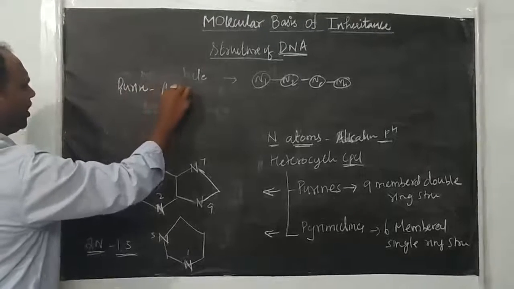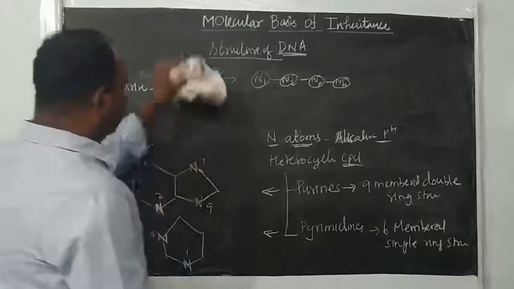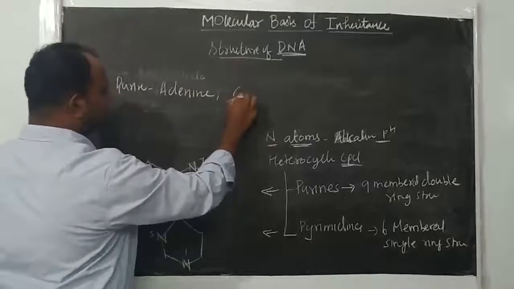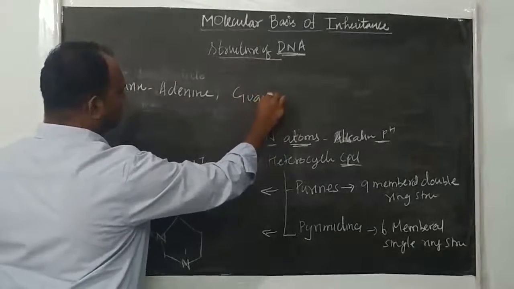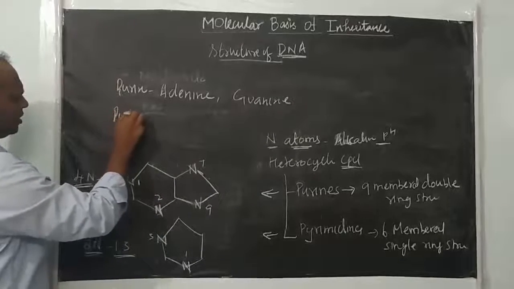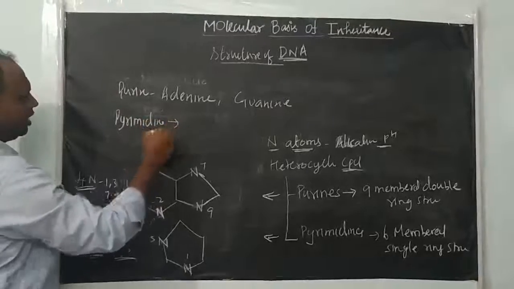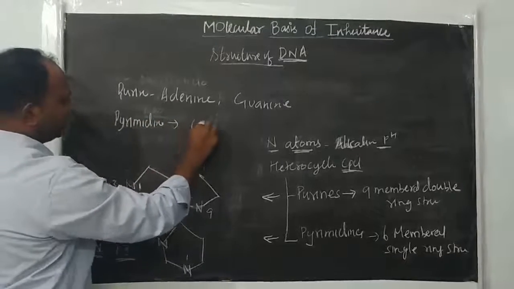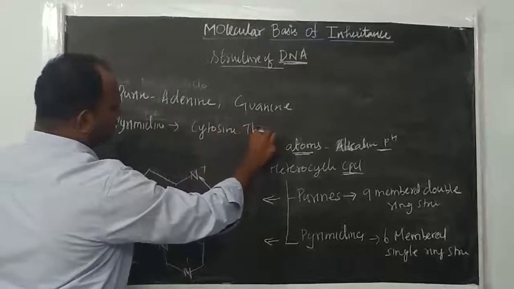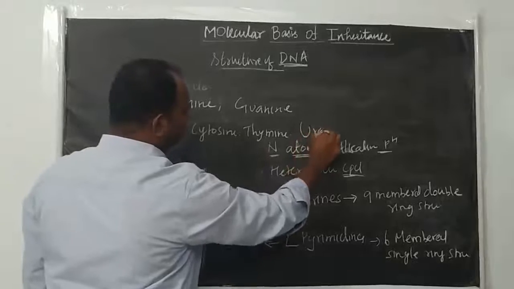One is adenine and the next one is guanine. The pyrimidine bases are 3 types: cytosine, thymine and uracil.